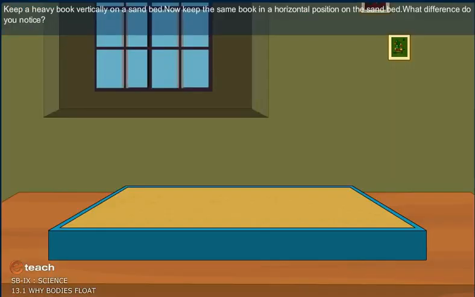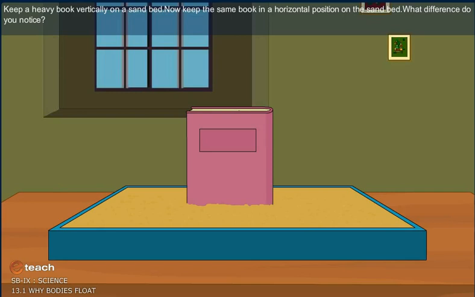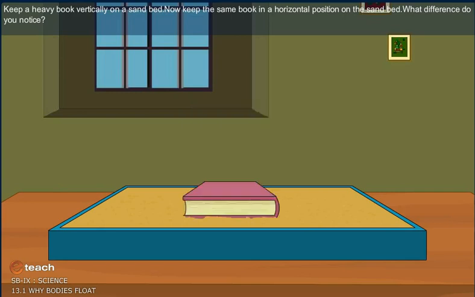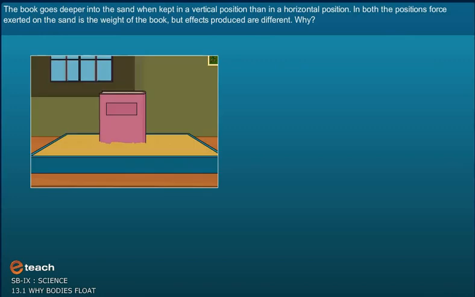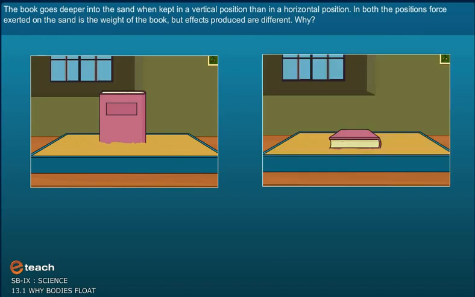Keep a heavy book vertically on a sandbed. Now keep the same book in a horizontal position on the sandbed. What difference do you notice? The book goes deeper into the sand when kept in a vertical position than in a horizontal position. In both positions, the force exerted on the sand is the weight of the book, but the effects produced are different.